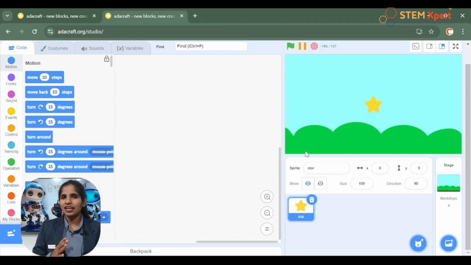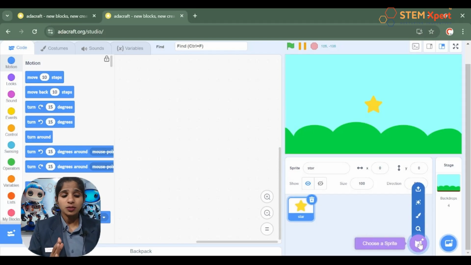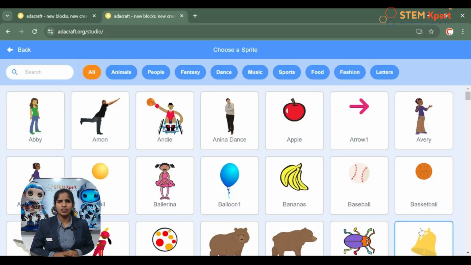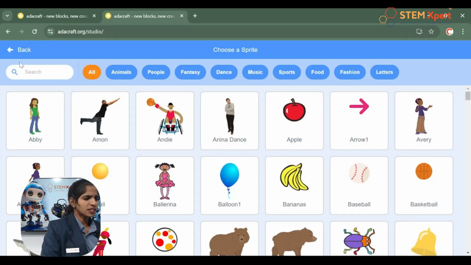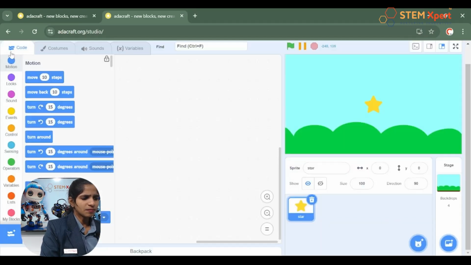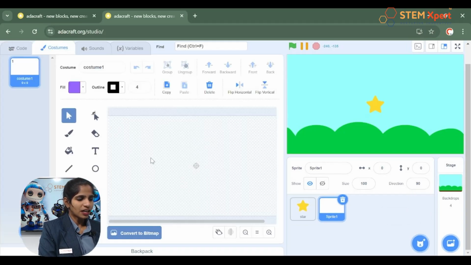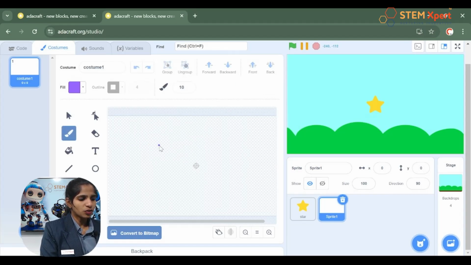See, in order to add a sprite, you have to click on the sprite panel, okay? Four options appear in front of you. The first option is to search from the library. The second option is a painting tool. Here you can paint your own sprite. So once you click on that, you see that? Yes, so now if you want, you can use the painting tool to paint the things you want, okay?